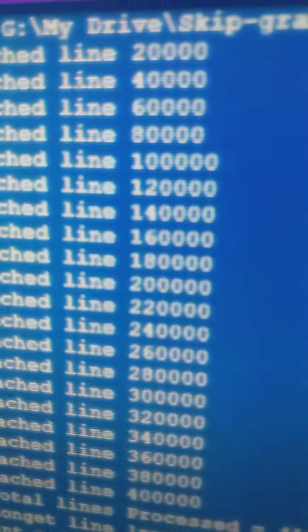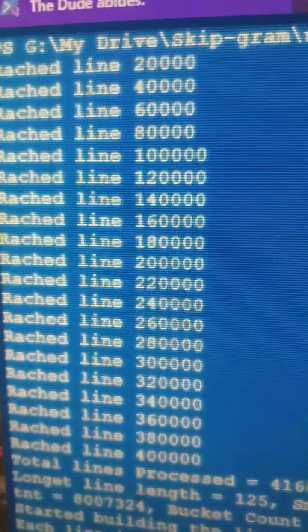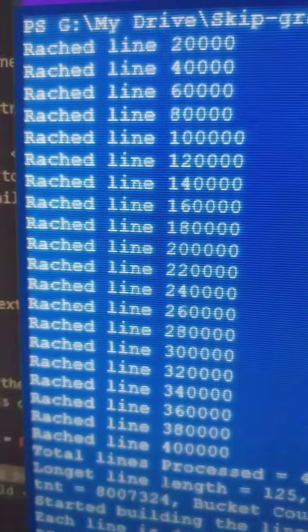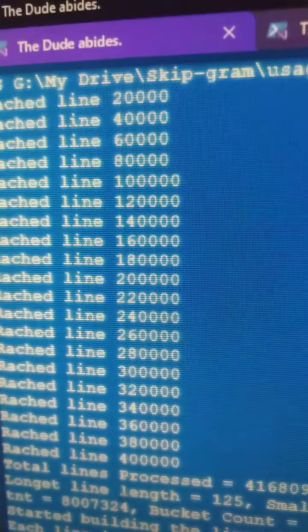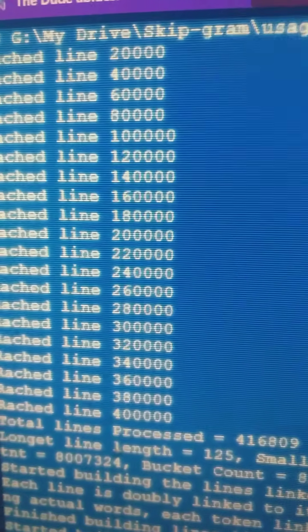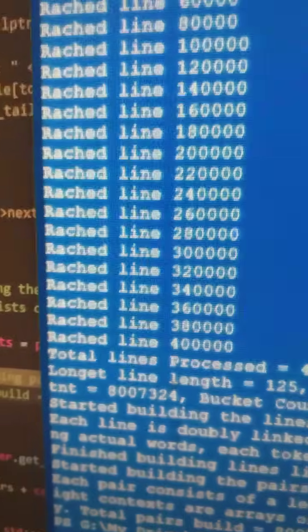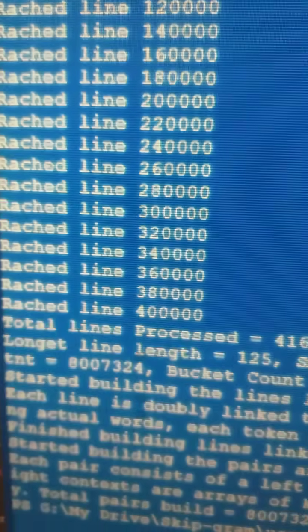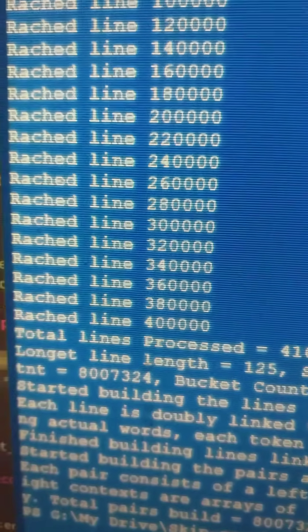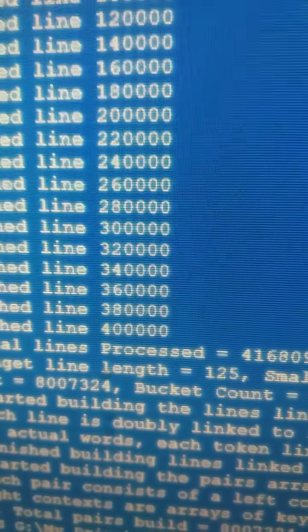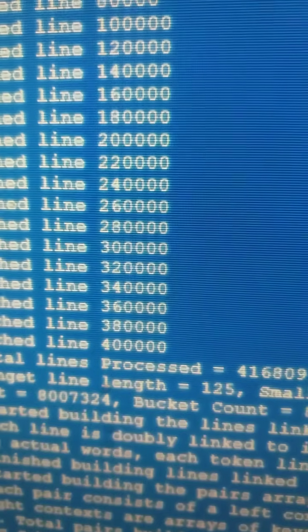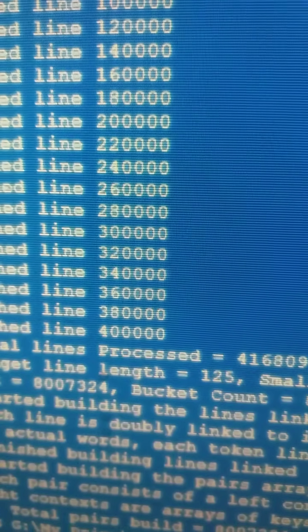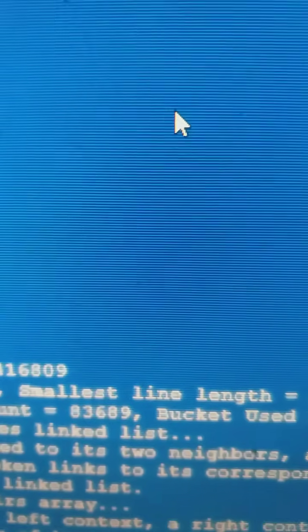It has processed all of those lines in batches of 20,000, and then it produced a hash table and all of this output that you see. For example, here the longest line that it has processed had 125 words in it, and the smallest line length was 1.